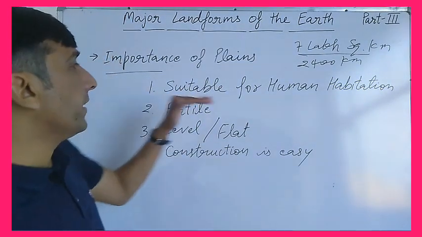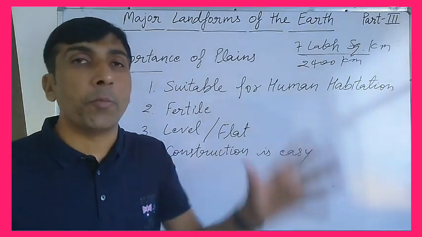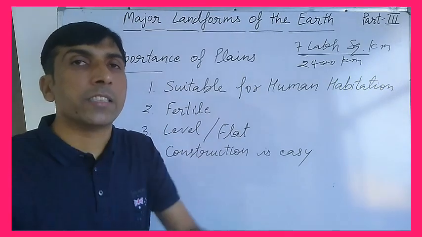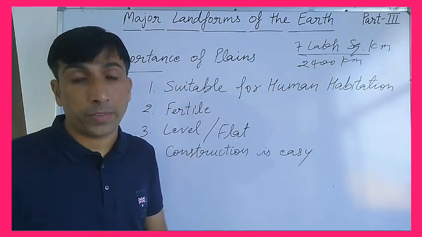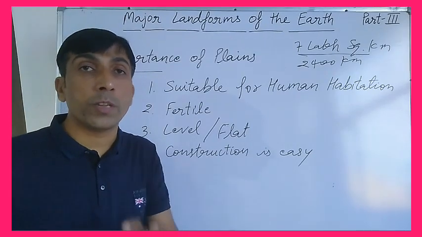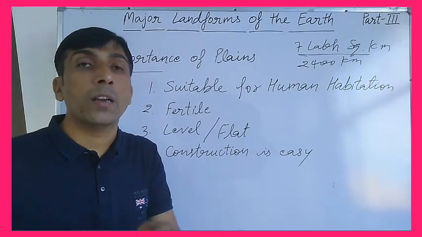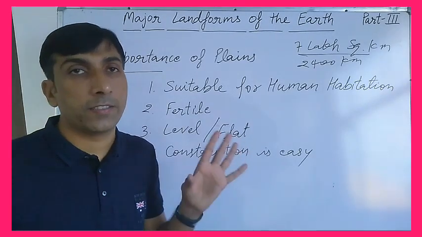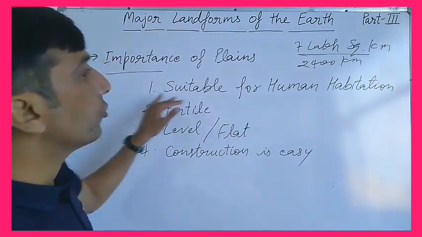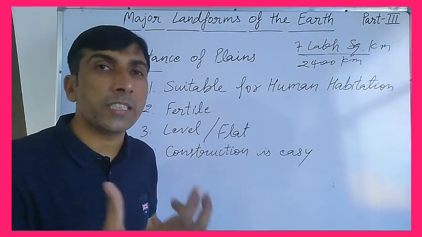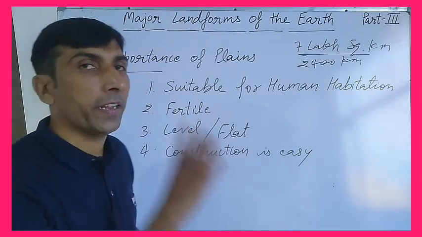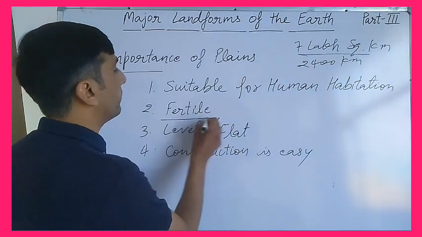So why is this area very highly populated, with a high density of population? Because this is very suitable for human habitation. It is plain area. So most of the plain areas in the world are thickly populated. Getting my point? Because it is suitable for human habitation. Making houses and buildings is very easy in plain area. Second thing, fertile.